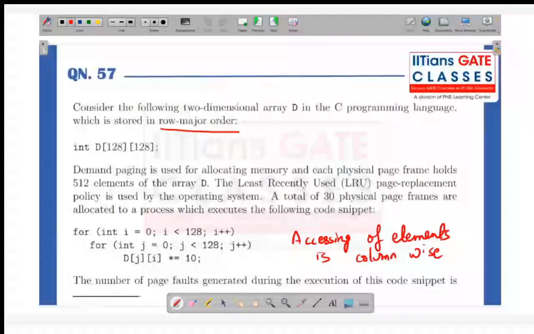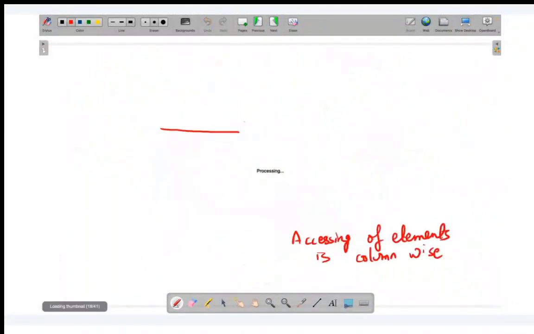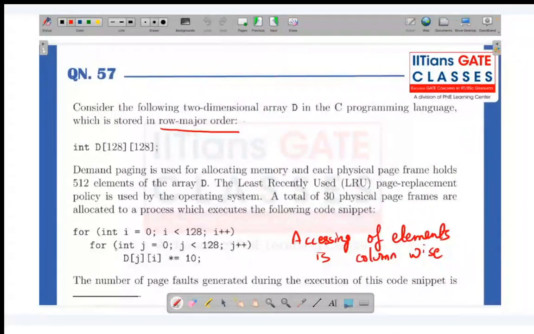See, we have 30 physical page frames. We are starting with 0, 4, 8. If you check, we have 120 rows, and each page can store 4 rows. So 120 by 4 is 30. So the 30 pages, from 0 to 29, can be stored. Now let's see how these things will happen.